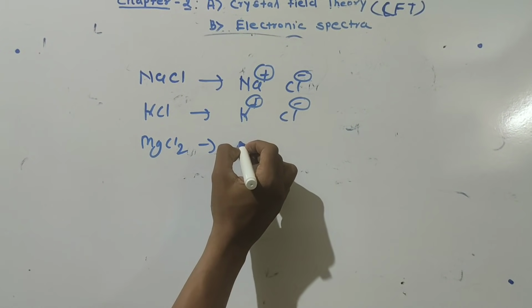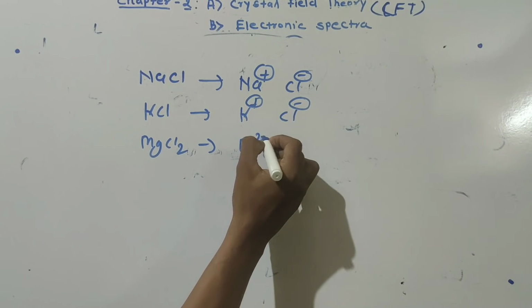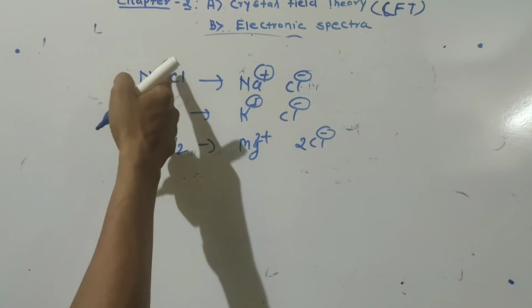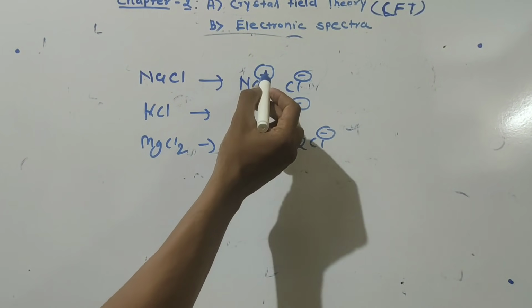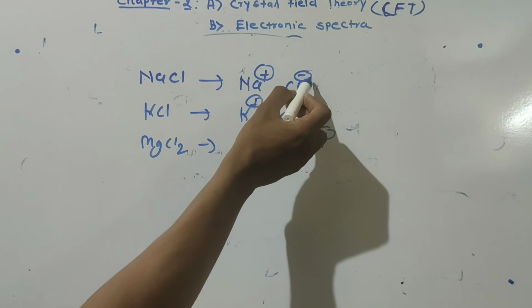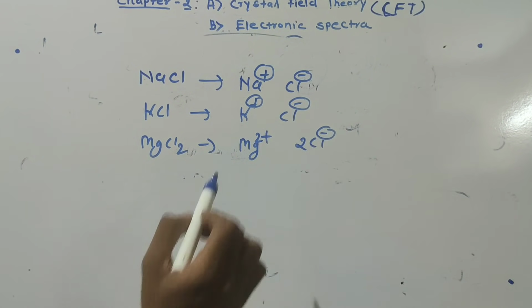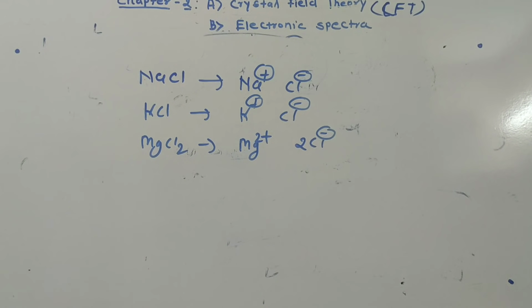So Mg has 2 plus charge, Mg2 plus, and twice Cl minus. Means the ionic compound remains neutral. Plus is balanced by minus, 2 plus is balanced by the 2 minus. In the same fashion, we also say that the coordination compound remains neutral.